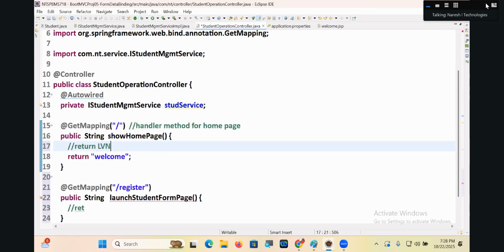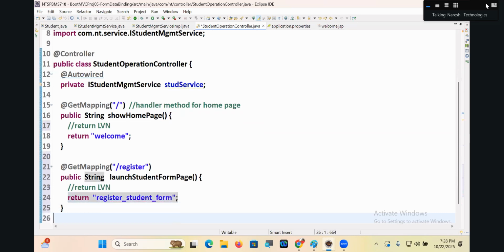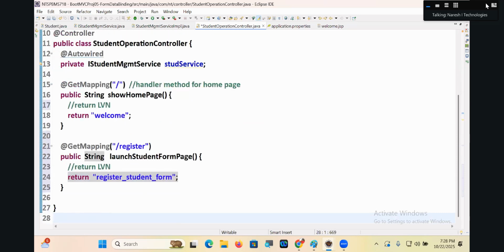Return the LVN. Return "student_register_student_form". Everyone got it? This logical view name is returned to whom, guys?